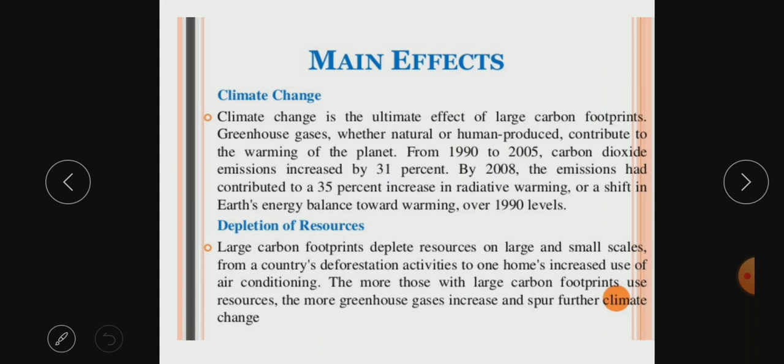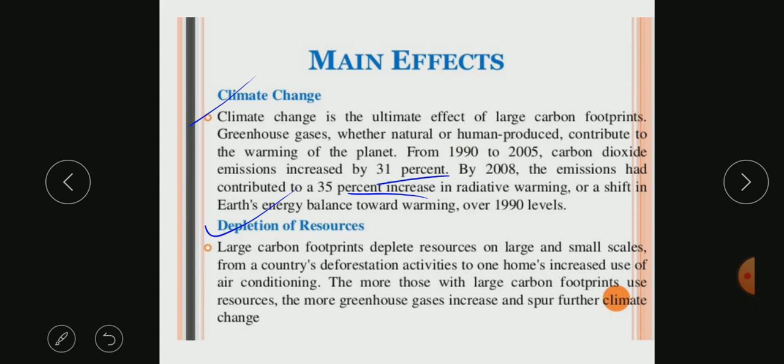What are the major effects of this carbon footprint, or of these greenhouse gases? Basically, climate change and depletion of resources. How does it impact climate change? Climate change is the ultimate effect of large carbon footprints. Greenhouse gases, whether natural or human produced, contribute to the warming of the planet. We have already seen that from 1990 to 2005, CO2 emission increased by 31%, and by 2008 it increased again by 35%. Now in 2021, it has increased more.